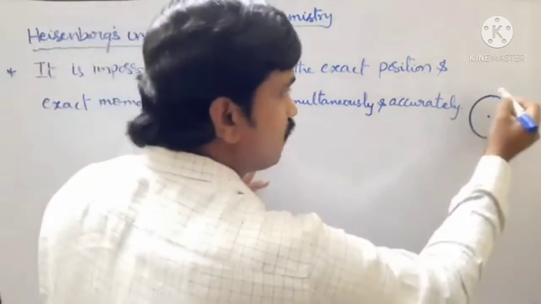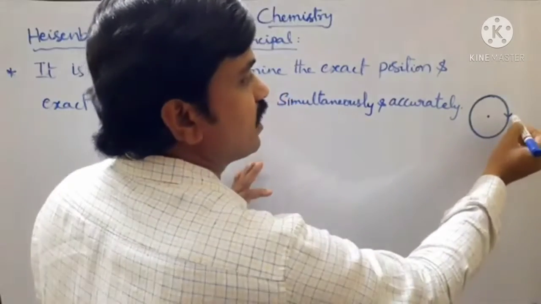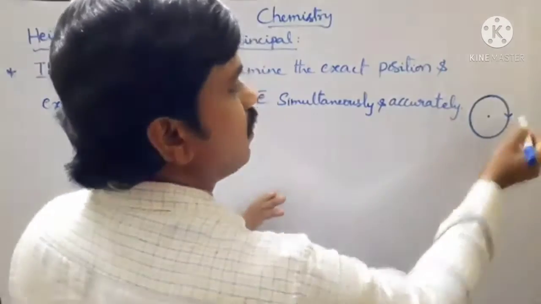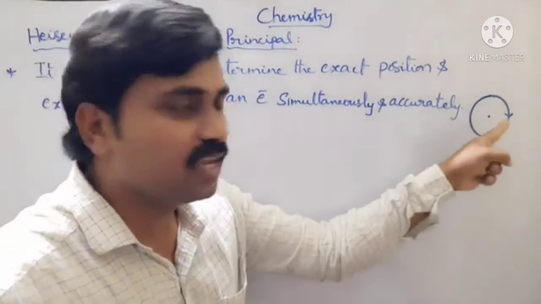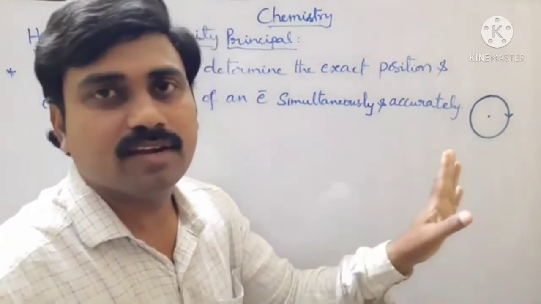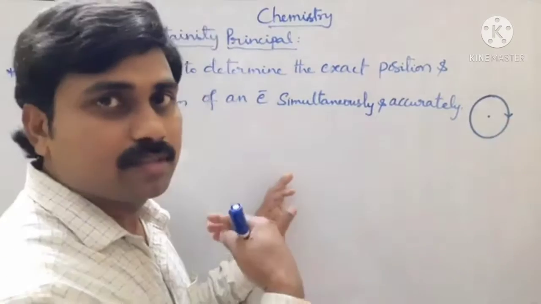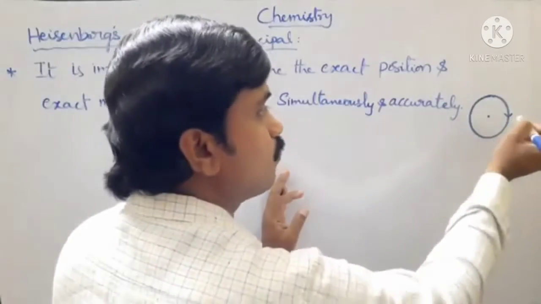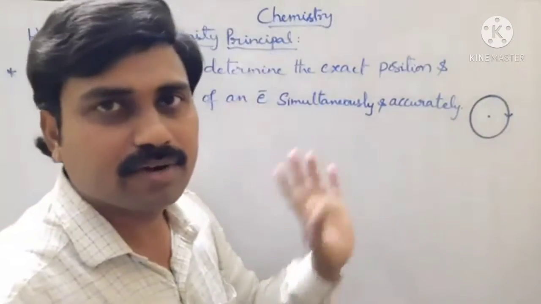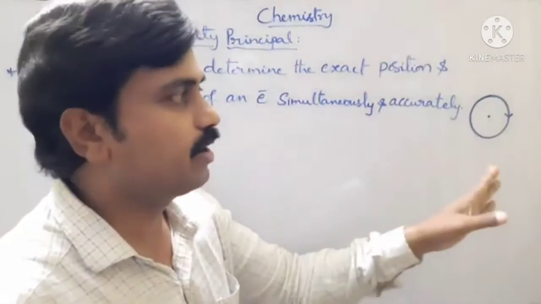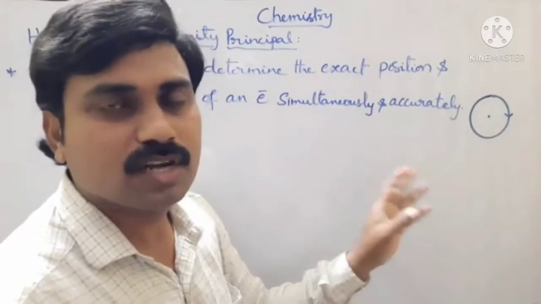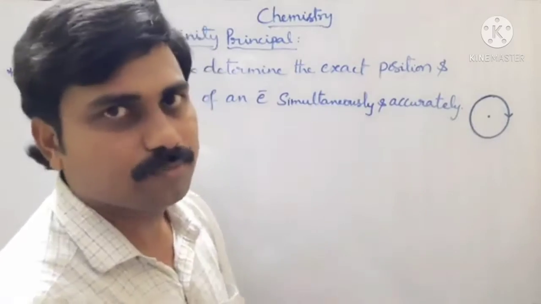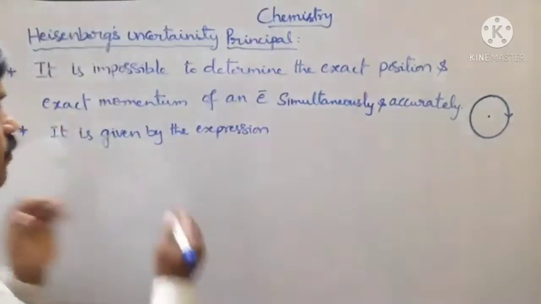Now the electron is revolving around the nucleus. Now I am showing you the electron is present here, but it is not constant because it is in motion. For a particle which is in motion, we cannot calculate the exact position and momentum simultaneously and accurately. So at a fixed point, we cannot calculate the exact position and momentum of the electron which is in motion.